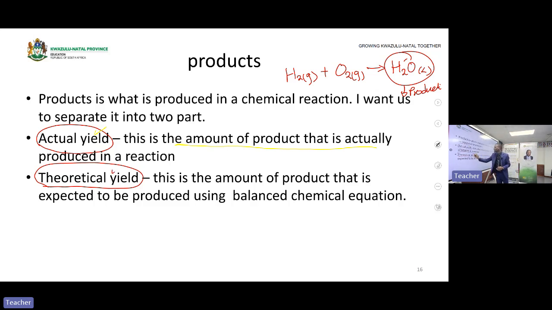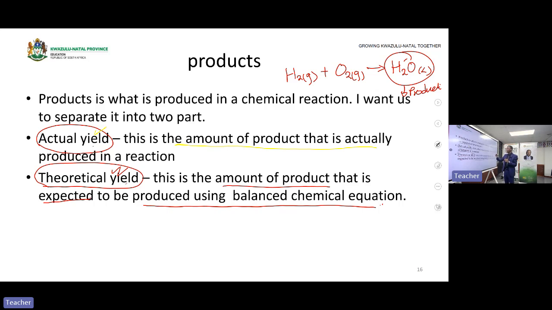But the theoretical yield, it's what you get when you are performing the calculations. Then when you are performing the calculations, you will get the theoretical yield. It is the amount of the product that is expected to be produced using a balanced chemical equation. So when you are doing your calculations, you get what? The theoretical yield, that's what is expected. But in a laboratory, you will get what? The actual yield.